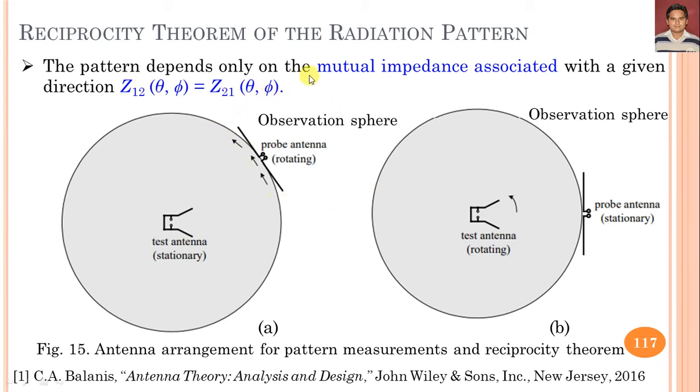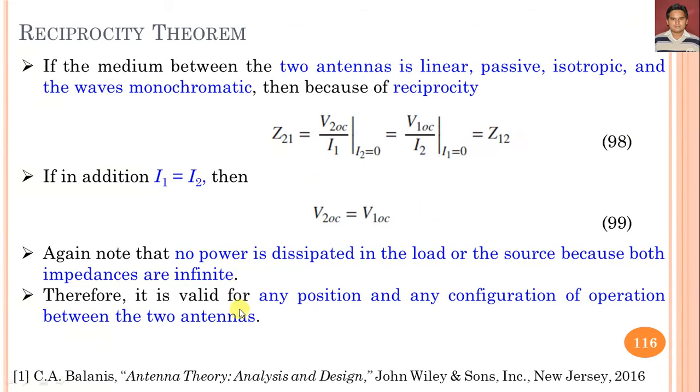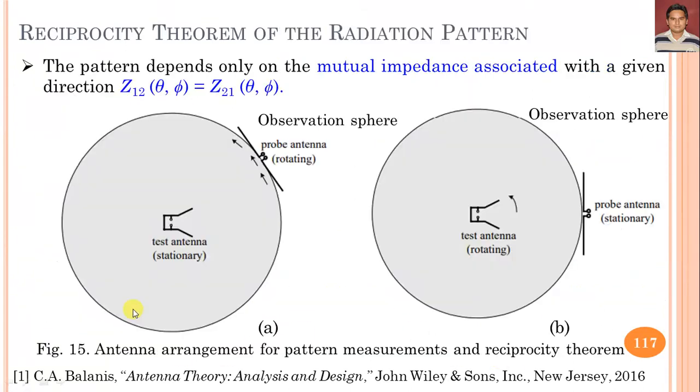So we can say the reciprocity theorem in the case of radiation pattern depends only on the mutual impedance associated with the direction, Z12 is equal to Z21, and it does not depend on the position as well as any configuration of operation between the two antennas.